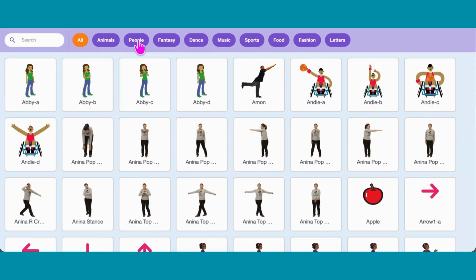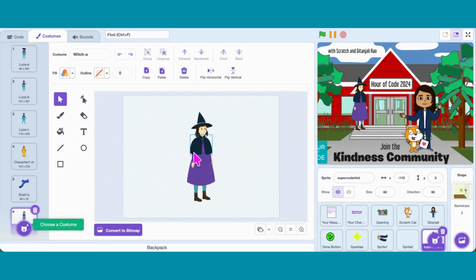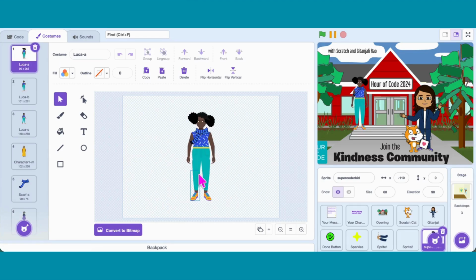Next, I want to add a coat. I remember the witch sprite has a nice coat. So I add the witch as a costume, copy just the coat, and paste it onto my Supercoderkid. It doesn't fit perfectly yet. No problem. Using the Reshape tool, I fix the shape, and I change the colors to match my character.